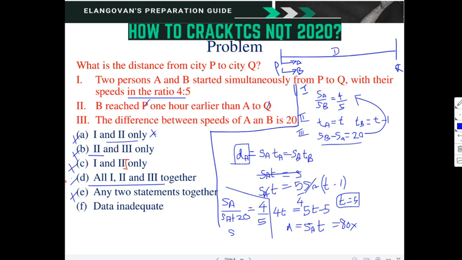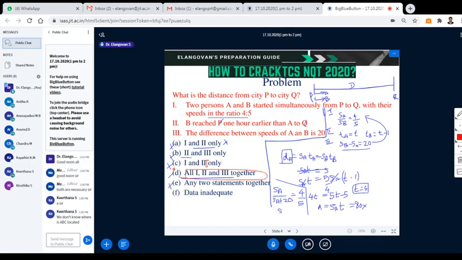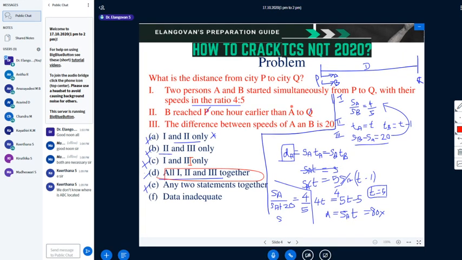So what is the final option? Finally we have concluded that the answer is all 1, 2 and 3 are required to find this. Clear? You need not work this out. If you imagine and check which is possible and which is not possible. Is that clear?